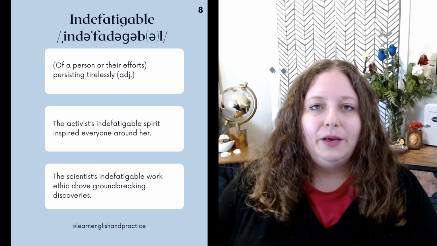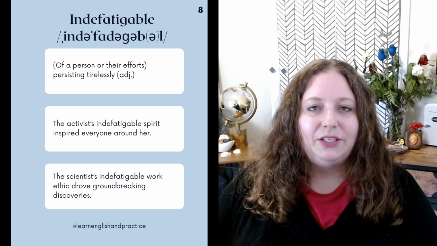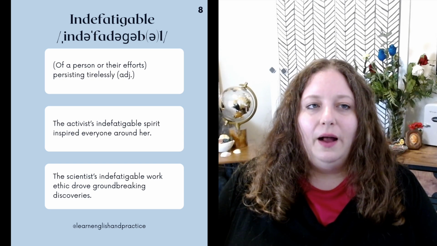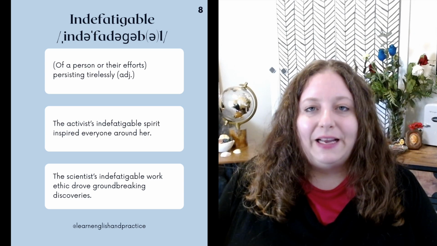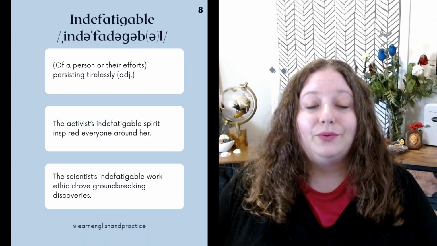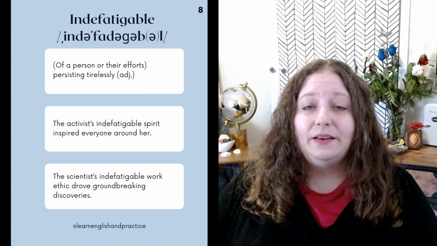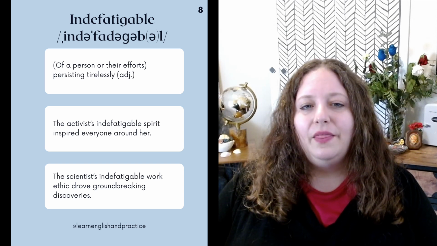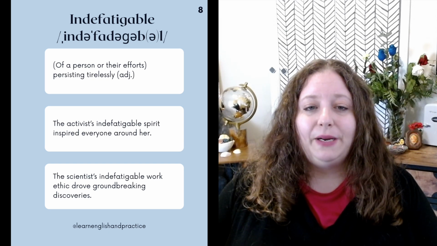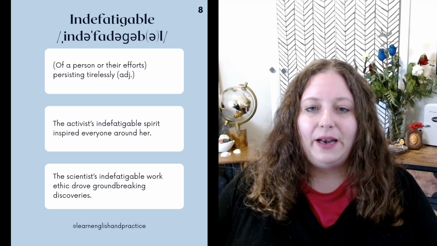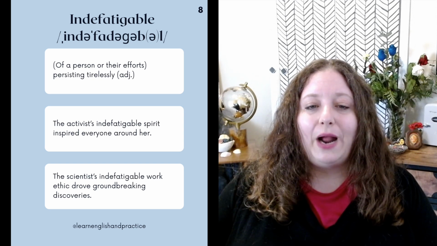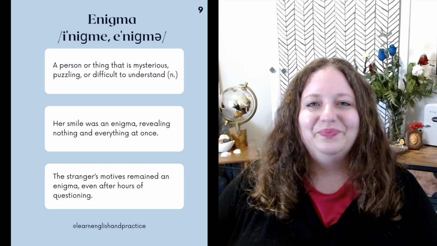Take, for example, the protagonist in The Count of Monte Cristo. The Count is really persistent in getting the vengeance that he wants to get. He hunts down these men who wronged him and is relentless in doing so. He's indefatigable. Examples are, the activist's indefatigable spirit inspired everyone around her. The scientist's indefatigable work ethic drove groundbreaking discoveries.